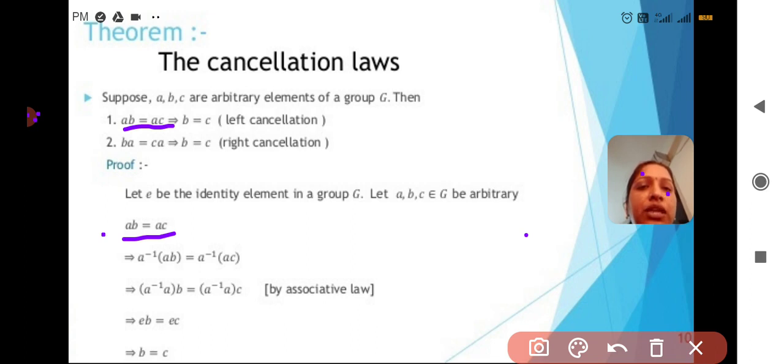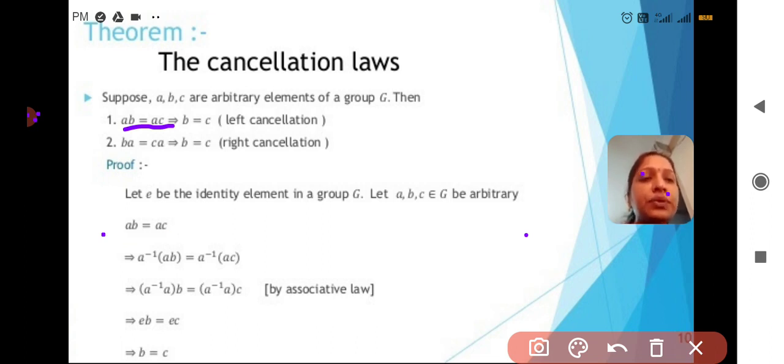Since G is a group, there exists an inverse for A. So I am taking A inverse, and on both sides, on the left side, I am multiplying with the inverse of A. When we apply A inverse on both sides to the left, that implies A inverse into AB is equal to A inverse into AC.